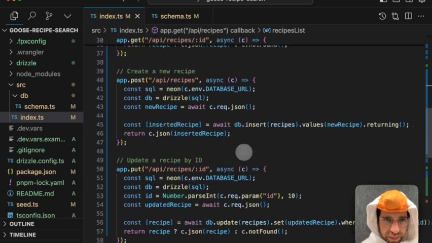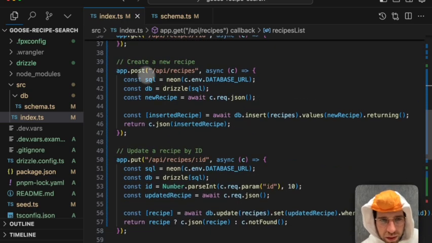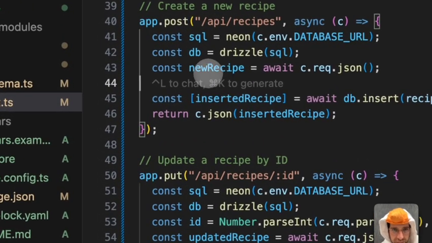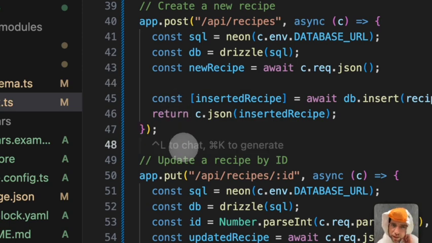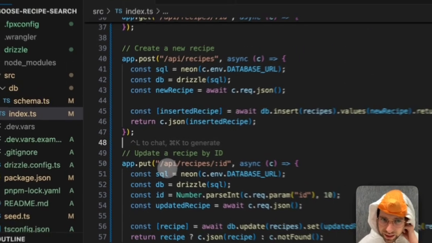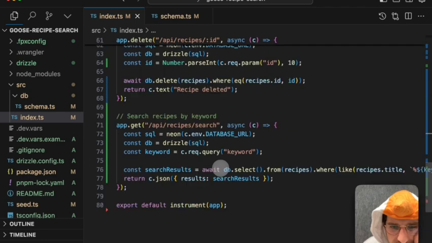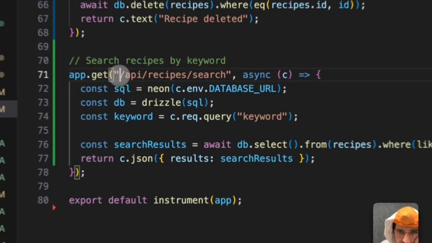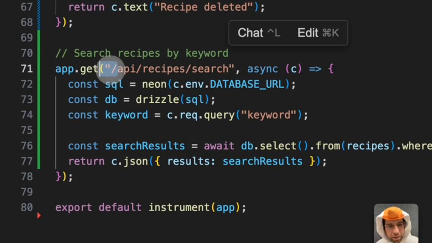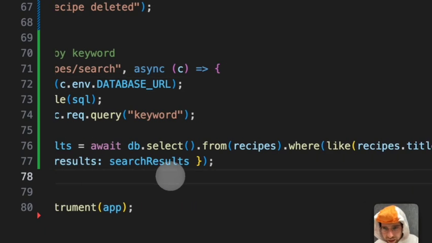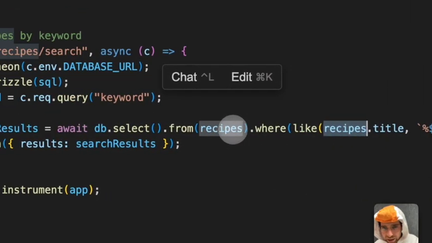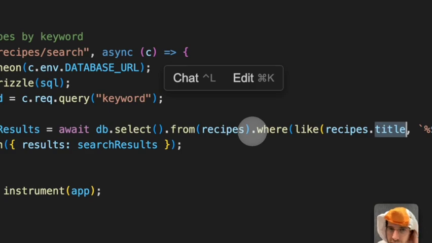Yeah, that looks fine. Okay, so then we have a bunch of other CRUD routes in order to create recipes and stuff like that. Is there anything else? What else should we do here? Oh, did we have a search? Yes, we do. Okay, so we can search by keyword right down here. And it looks like we're searching the title for keywords.